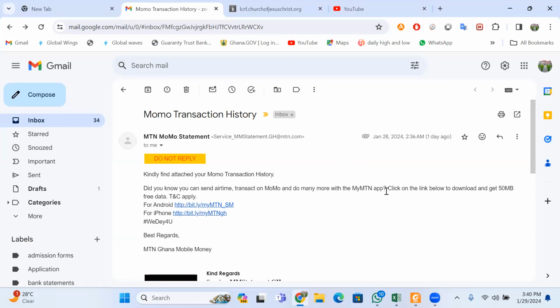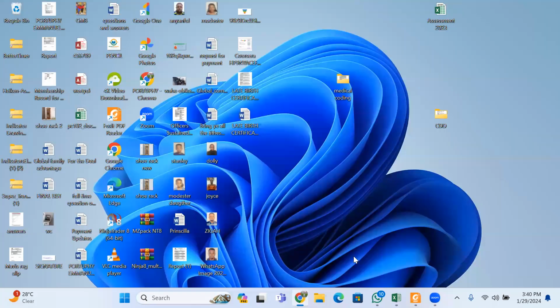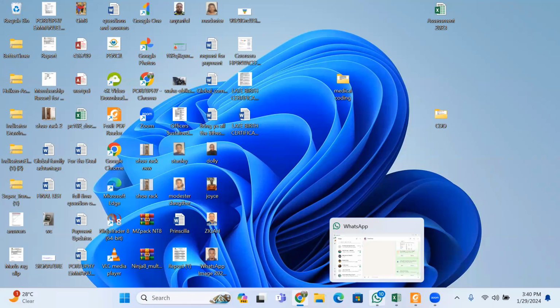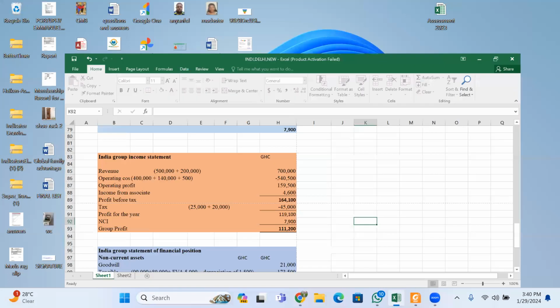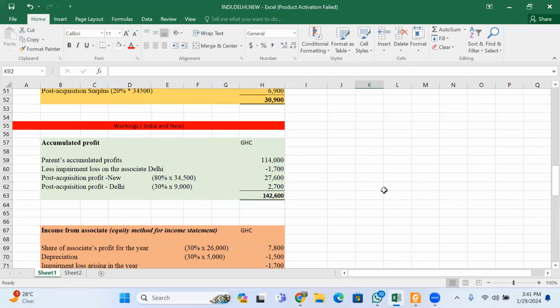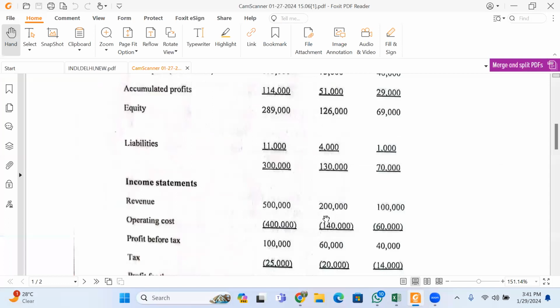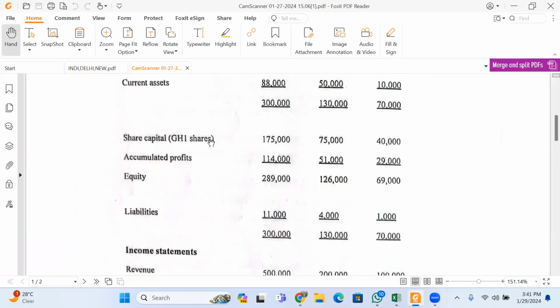So let's go on. First of all, what we need to ask ourselves is how many shares Delhi has, and how many shares New has. From the financial statements, you can see that New has 75,000 shares because every one share is 1 cedi. Delhi has 40,000 shares because every one share is 1 cedi.